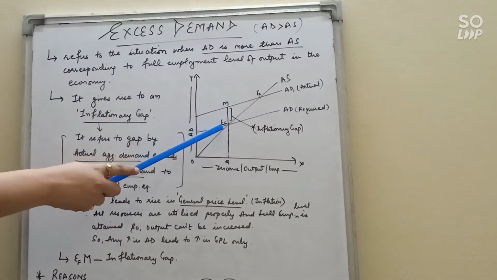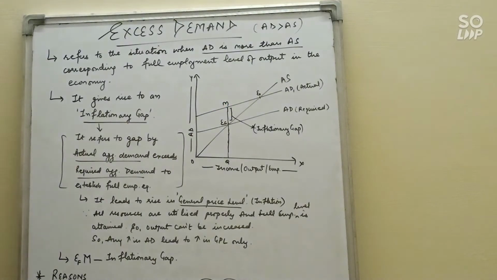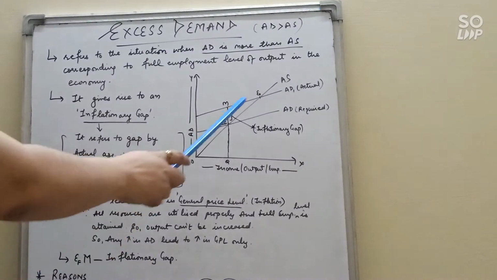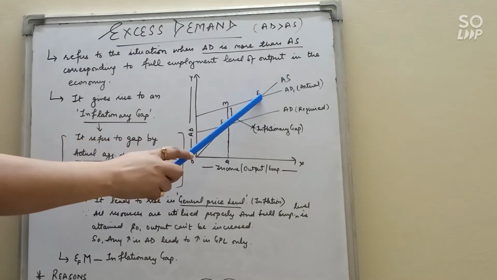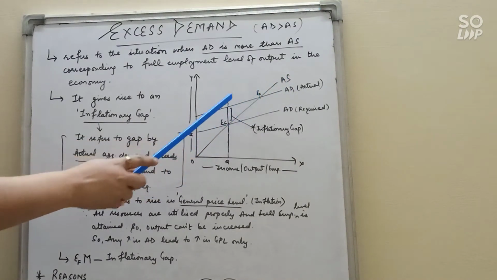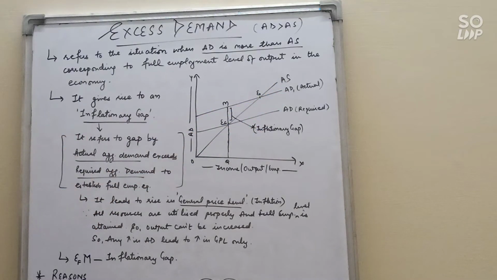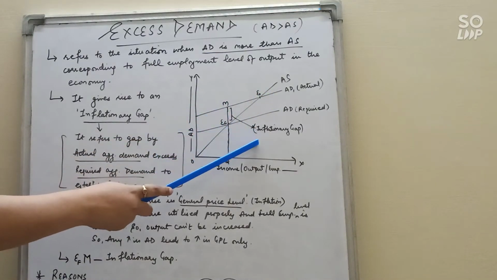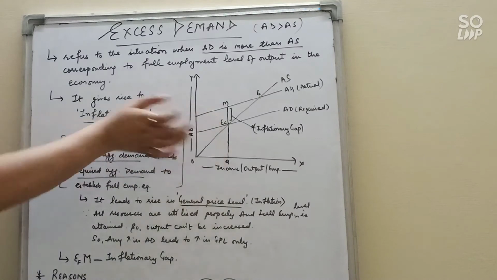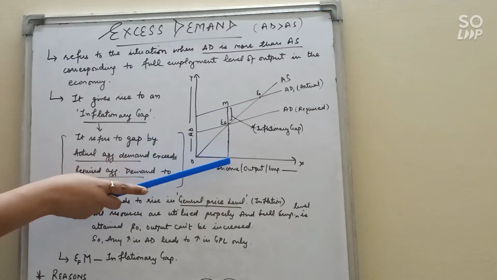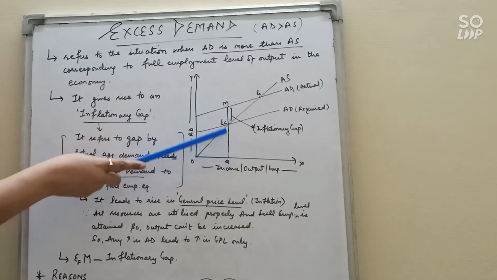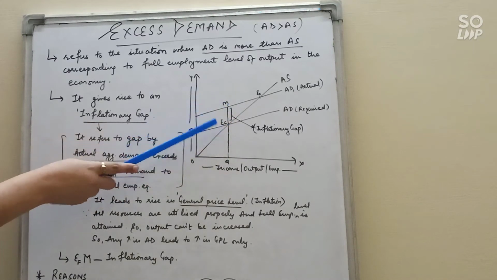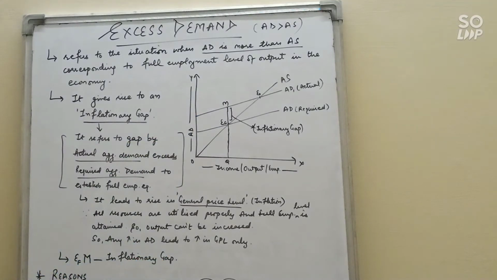Clear? But we have AD1, the new AD, that is the actual AD. AD1 shows that there is an increase in aggregate demand due to increase in investment expenditure. AD1 intersects AS at point E0. This is the over full employment equilibrium. Because of the increase in AD, it denotes the situation of excess demand, and the gap between these two is known as inflationary gap. This is the required demand. We want this much demand, but the actual demand is MQ. So the gap between these two, that is MEF, is the inflationary gap or excess demand.